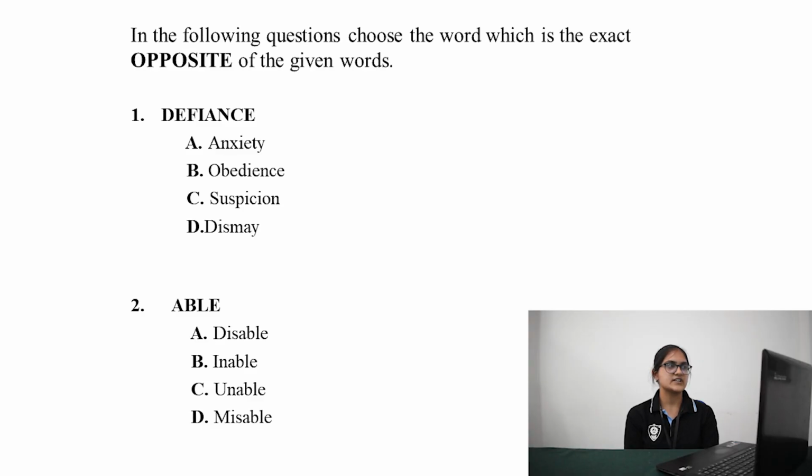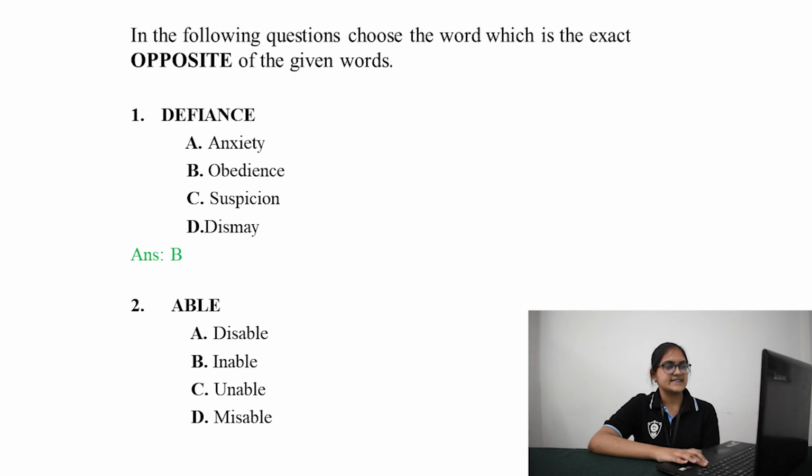In the first question, the word given here is defiance, and the options are anxiety, obedience, suspicion, and dismay. If you observe the word defiance, it has a prefix of de, which usually implies a negative meaning. Since the given word is implying something negative, the opposite of the word will obviously mean something positive. Among the given options, obedience has the most positive meaning, and hence obedience is the answer for the given word.